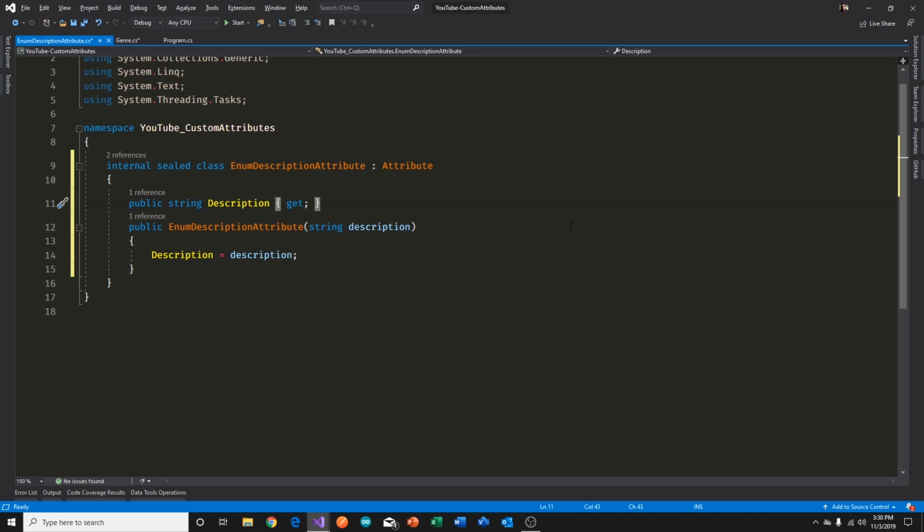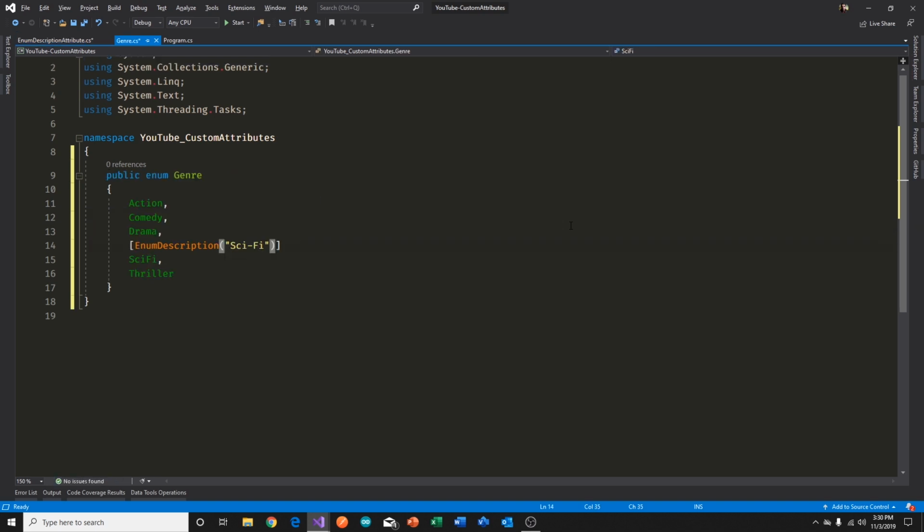Okay, so going back to our genre, we now have the ability to define a constructor argument. As you can see, this is nothing but the constructor argument. This is saying string description, just like we had defined in our constructor. Are we done yet? No, of course not. If it was that simple, I wouldn't be making a video on that. I'd just post a one-liner in a comment somewhere. All right, but we're getting close.